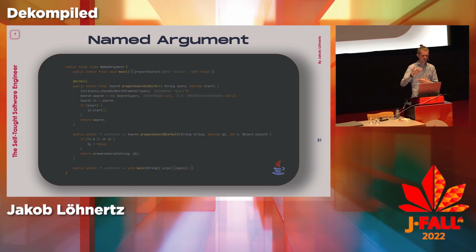And then it just forwards the call to my other method, so it's overloading of sorts. To avoid some weird clashes, they also add this object and just pass it as always null. They have this default constructor marker, as they call it, to avoid clashes with somebody that happens to have the same name for whatever reason.